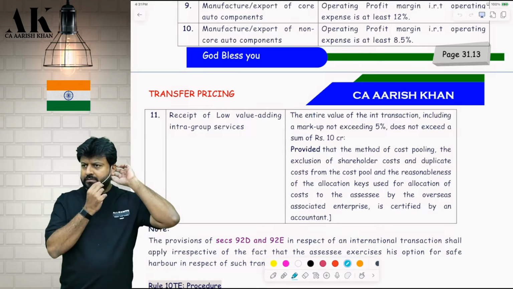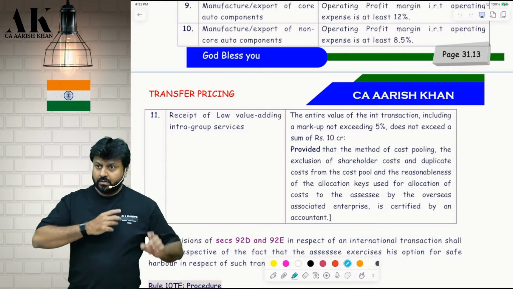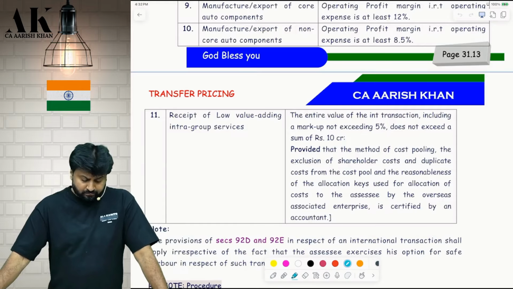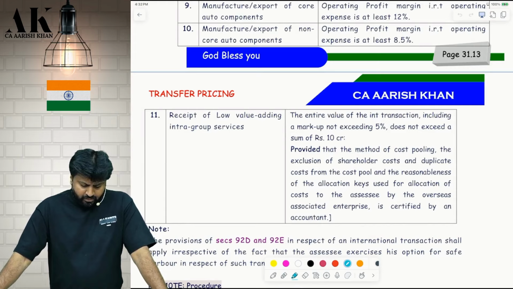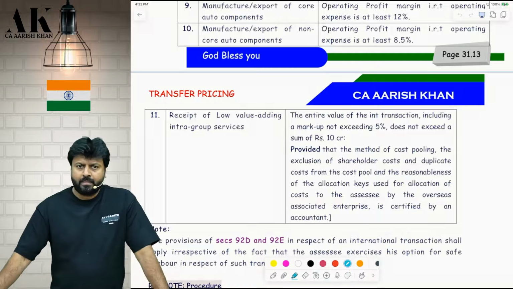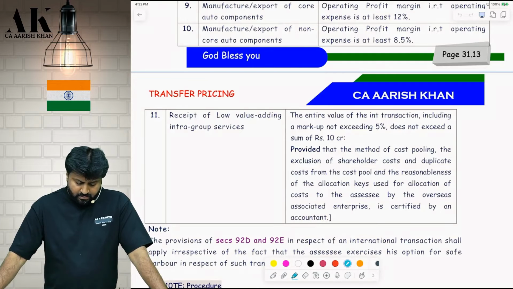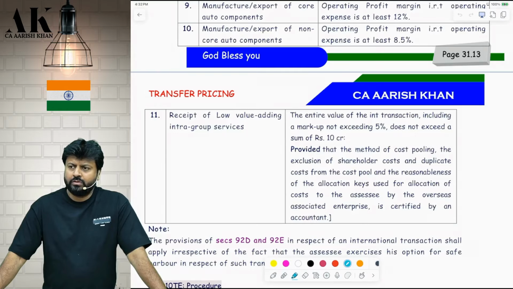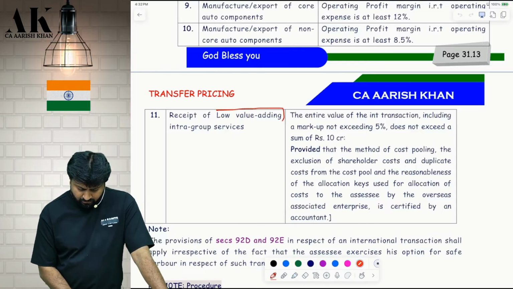Pay attention, please. One last service. Please see here. Stop talking. Point number 11: receipt of low value adding intra-group services. Now, what are intra-group services? They have to be low value adding, not high value adding. Some small services they are talking about. Put in the box over here: low value adding services.